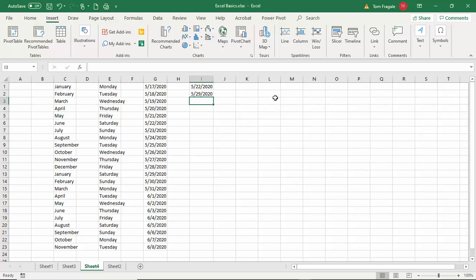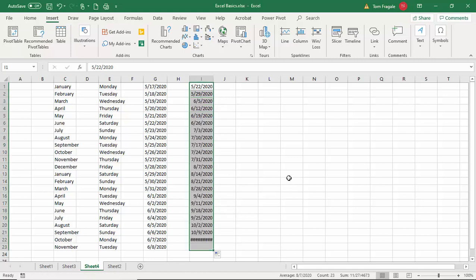I'm going to highlight both of those cells. Now to highlight your cells, I'm going to use the white cross. See in the middle of that cell, I get the white cross. Just drag the white cross, and now both of those cells are highlighted. When you have more than one cell highlighted, that's called a range of cells. So watch. Now let me get the black cross, and then drag it down, and then we have every Friday after that.